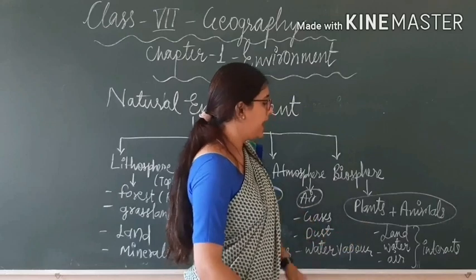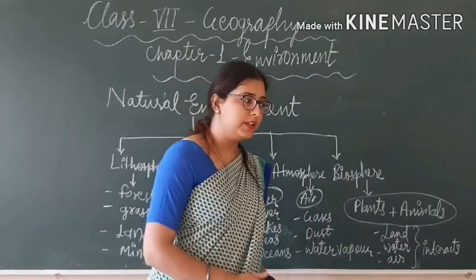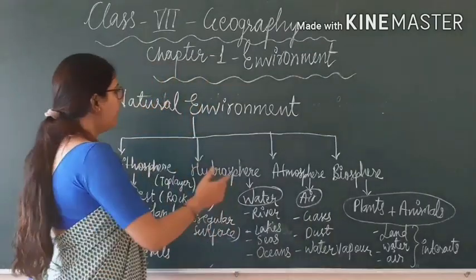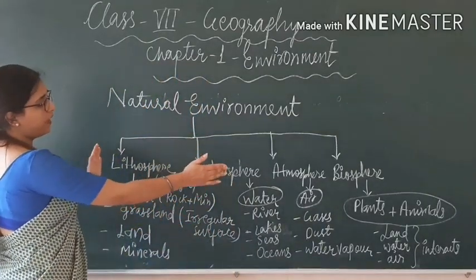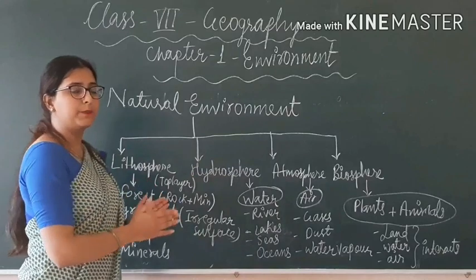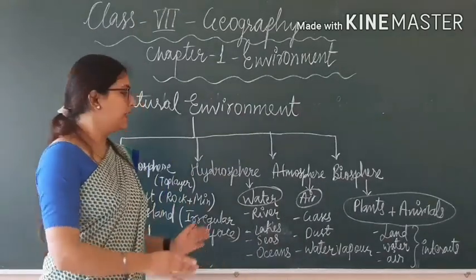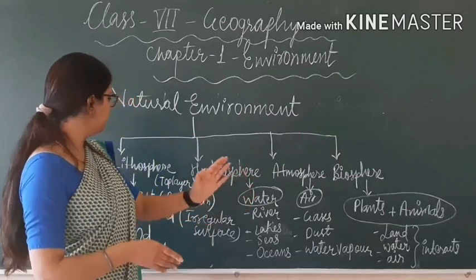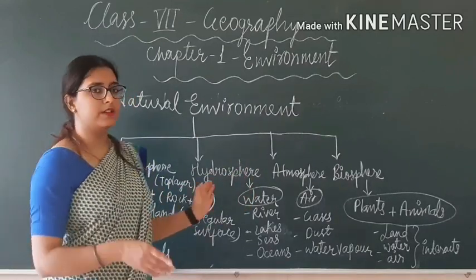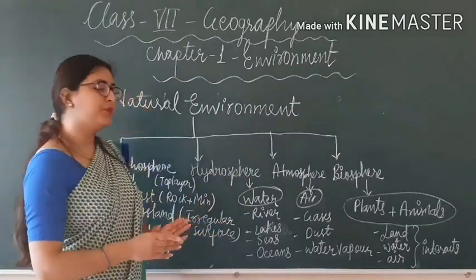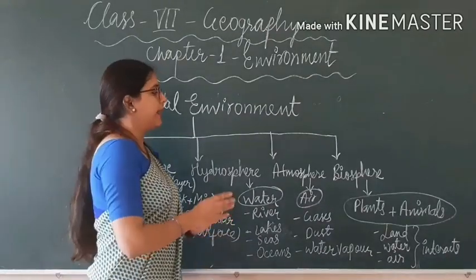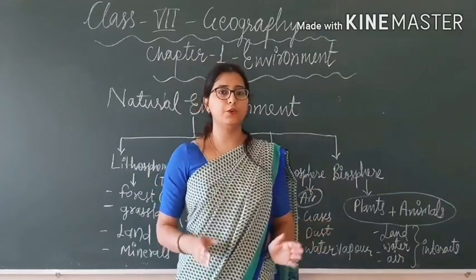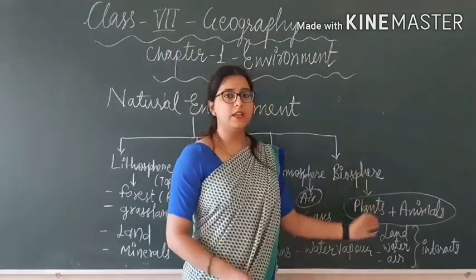So all four categories are part of the natural environment: lithosphere, hydrosphere, atmosphere and biosphere. Lithosphere is related to land, hydrosphere to water, atmosphere to air, and biosphere to plants and animals.